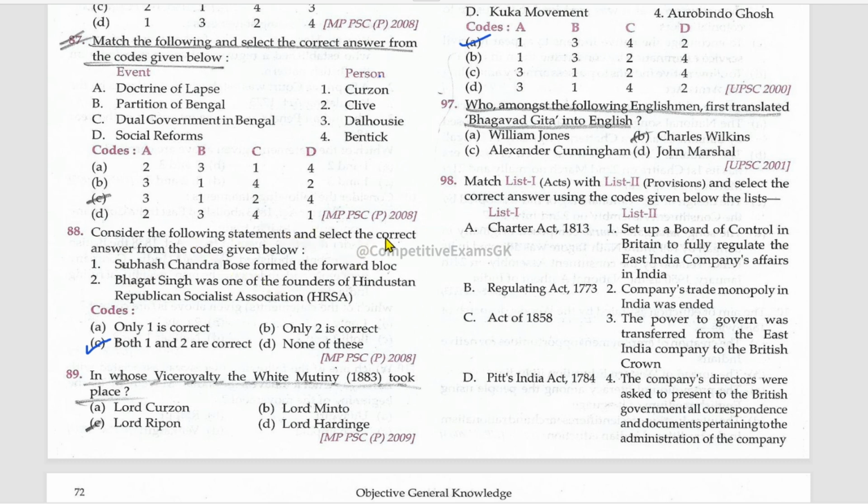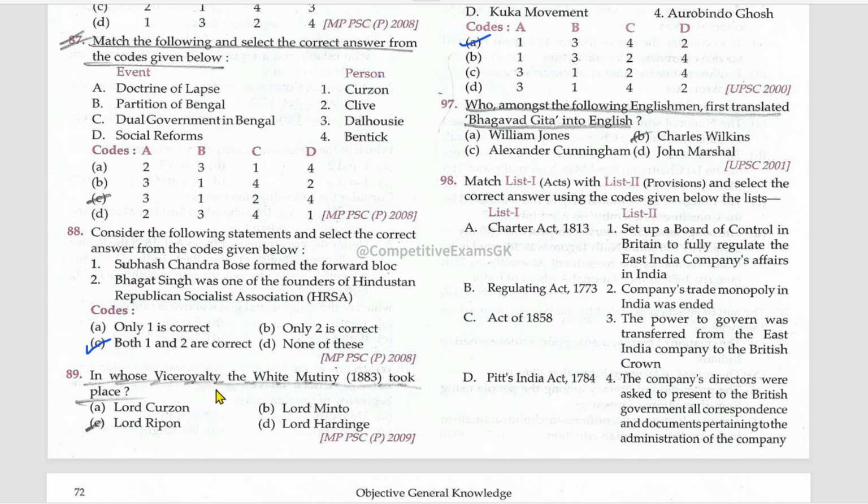Consider the following statements and select the correct answer from the codes given below. Subhash Chandra Bose formed the Forward Bloc. True. In which year was the Forward Bloc formed? Mention it in the comment. Bhagat Singh was one of the founders of the Hindustan Republican Socialist Association. This is also true. Who are the other founders of the Hindustan Republican Socialist Association and in which year was it formed? Mention this in the comments.